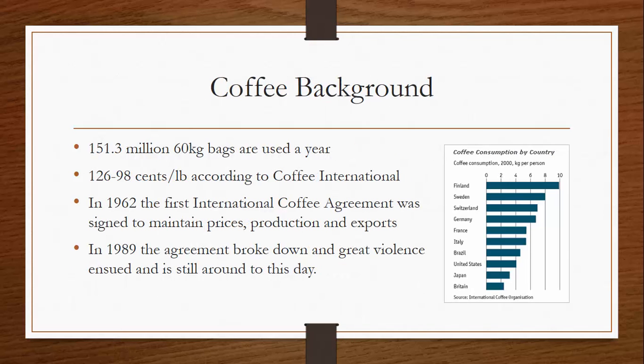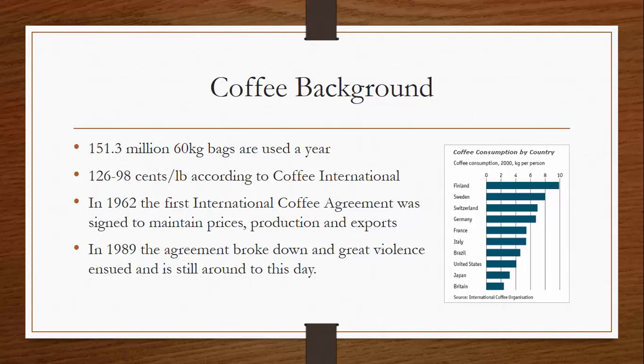Coffee is consumed in a volume of about 151 million 60-kilogram bags per year, creating a large market for the product. In an effort to stabilize price and production, the International Coffee Agreement was signed in 1962 by participating countries. Essentially, it was an agreement between coffee-producing nations and coffee-consuming nations to set production quotas that would keep the price of coffee relatively high. This translates to a lower poverty level in coffee-producing nations, which is strongly linked to less child labor, violence, and crime related to coffee production.